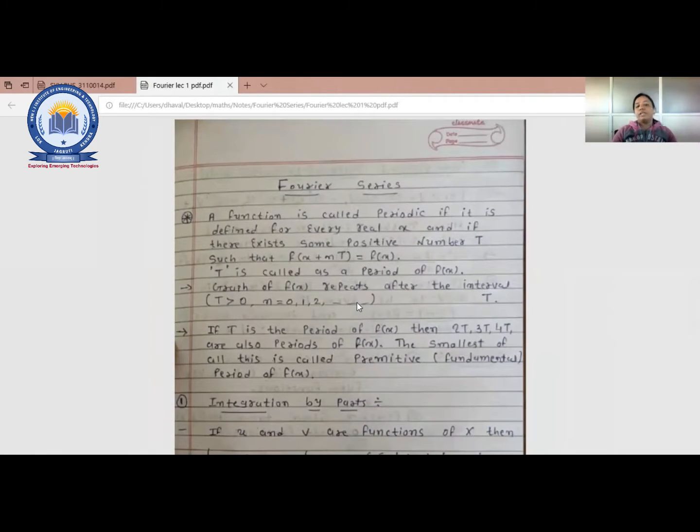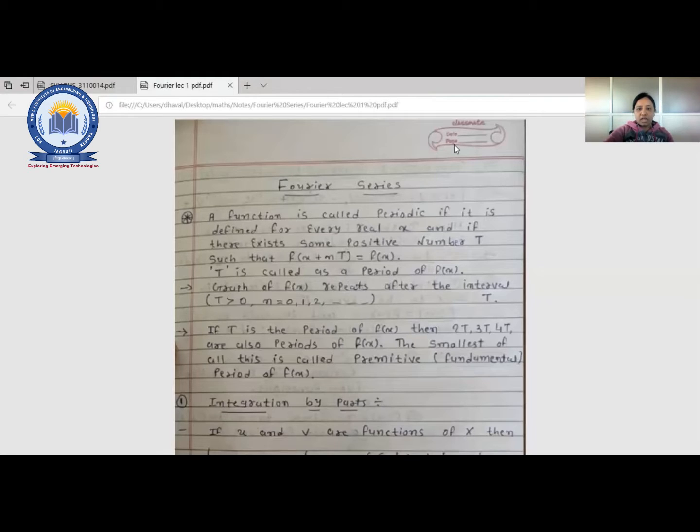So basically the Fourier series will be used for a function if it is periodic. Can any one student tell me what is the meaning of a periodic function? That basic concept maybe you know, right? Function is periodic or not. How will it be defined? Okay, some are writing that it repeats after a period.